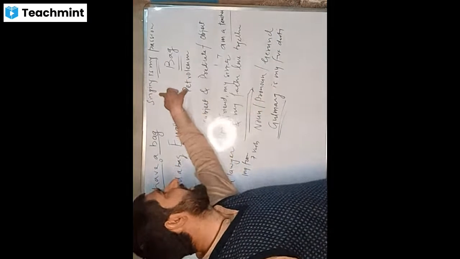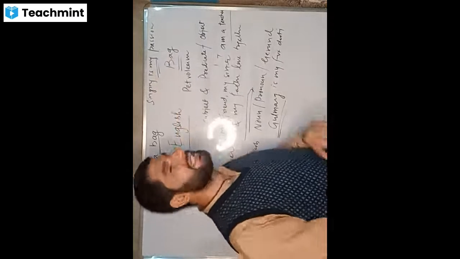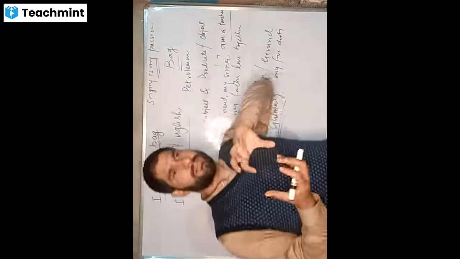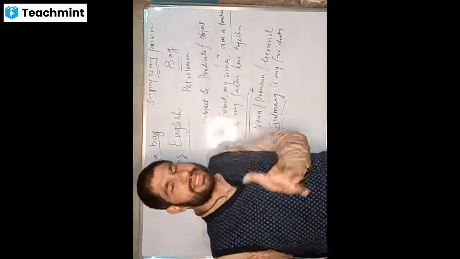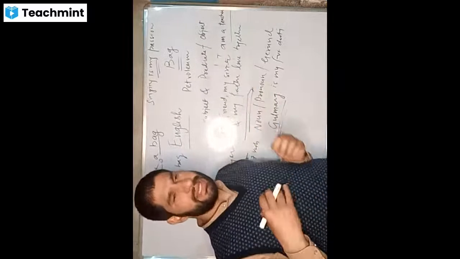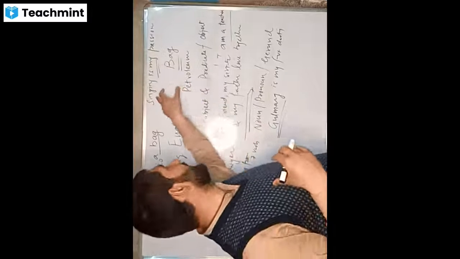Obviously, singing means something, but you are using it as sing. When you say singing is my passion, you are treating singing as a kind of thing that I like. That is my passion. So you are using a verb as a noun here, and that's why it is called a gerund.